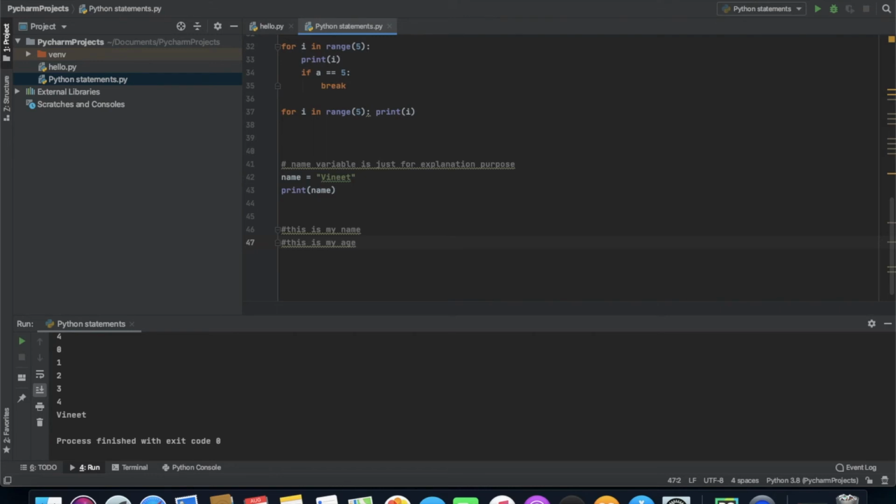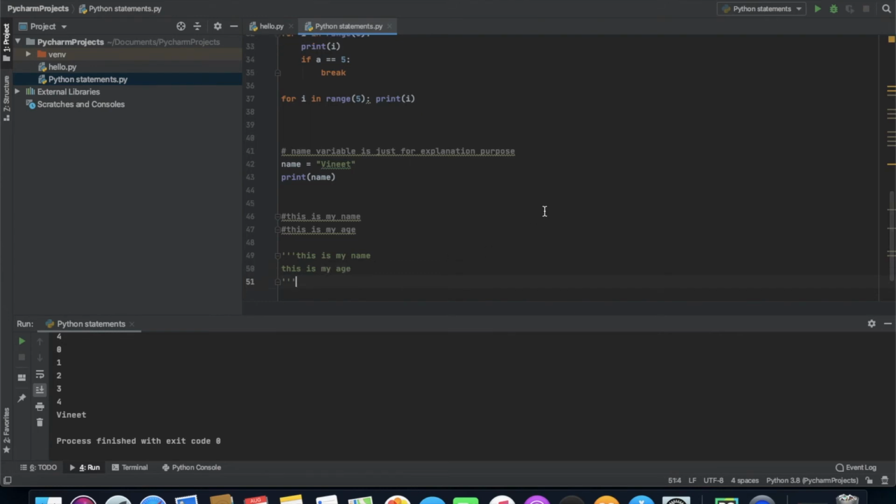So there's another, simpler approach which you can do: you're gonna simply use either triple double quotes or triple single quotes. In this we can simply define, this is my name, this is my age, and if I'm gonna simply run this, it will be giving us Vineet only. It is not giving an error, because basically the Python interpreter is just ignoring these lines.